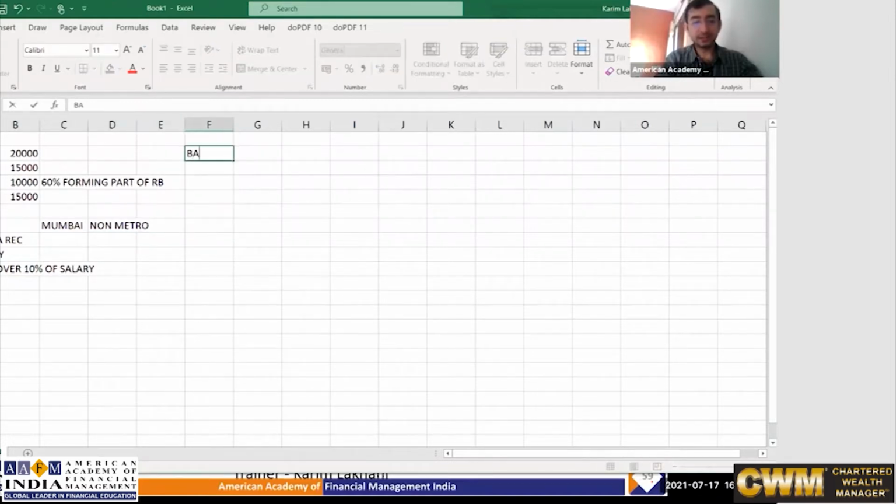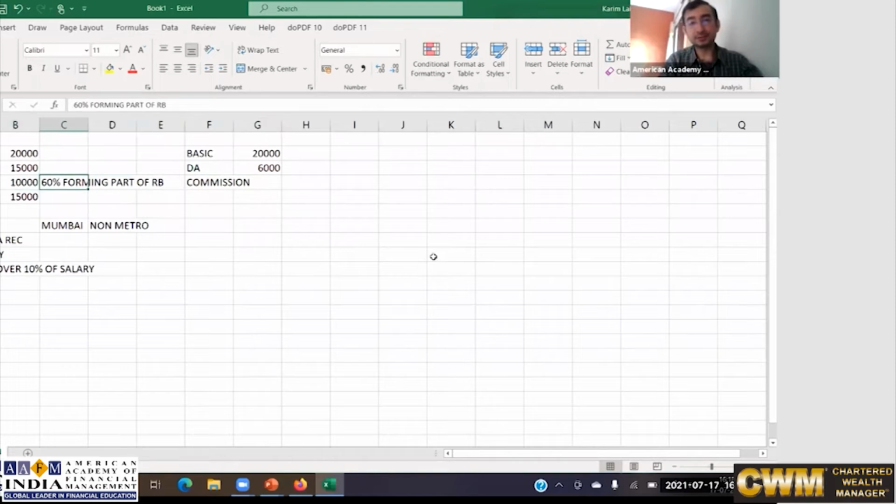The salary will include basic of 20,000 and DA. Out of this 10,000, only 60% is considered. For these calculations, 60% is given for retirement benefit, and these benefits are calculated only on that part of DA which is meant for retirement benefit.